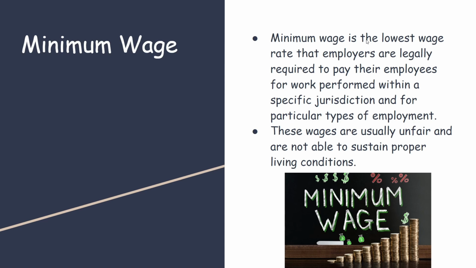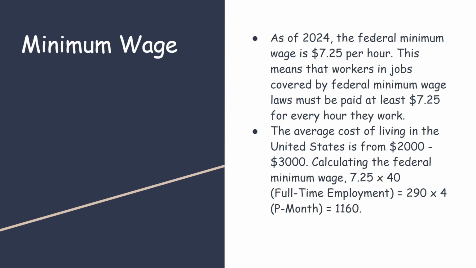And minimum wage is the lowest wage rate that employers are legally required to pay their employees for work performed within a specific jurisdiction and particular types of employment. These wages are usually unfair and are not able to sustain proper living conditions. Some examples can be the general minimum wage, which is $7.25, and that usually leads up to $1,160 per month, which is not sustainable.